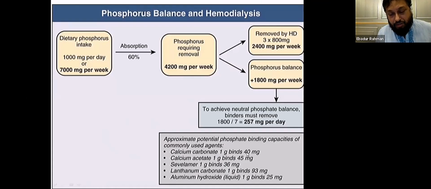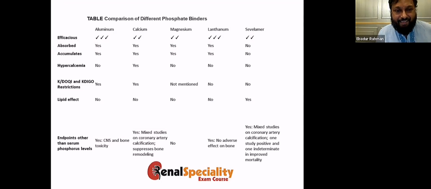Calcium carbonate 1 gram will bind 40 milligram of phosphate. Acetate will be a little bit more. Sevelamer 36, lanthanum 93, it's very high. Aluminium 25. So the maximum binding capacity is lanthanum, followed by calcium acetate. However, the problem with lanthanum and all the others is that they accumulate in the tissue. The only one which does not accumulate in the tissue is sevelamer, plus it is the only one which also reduces cholesterol.